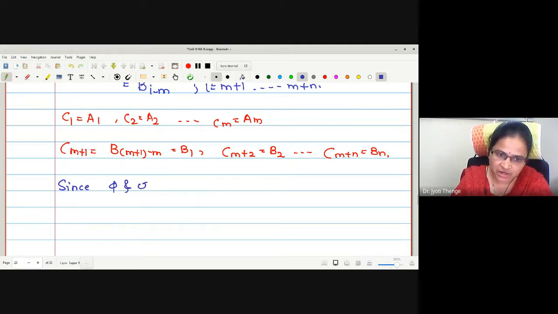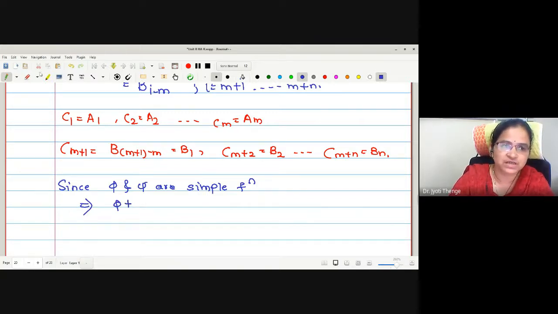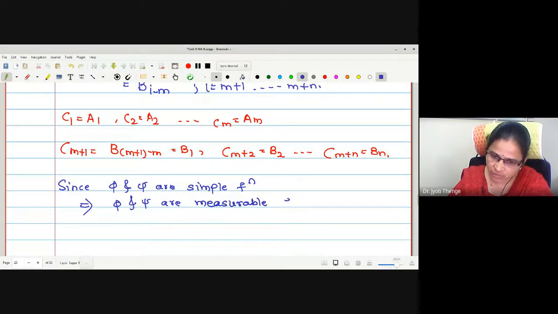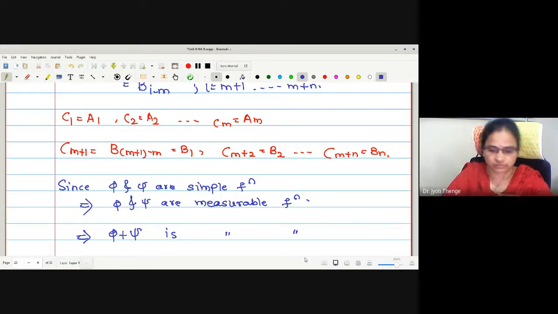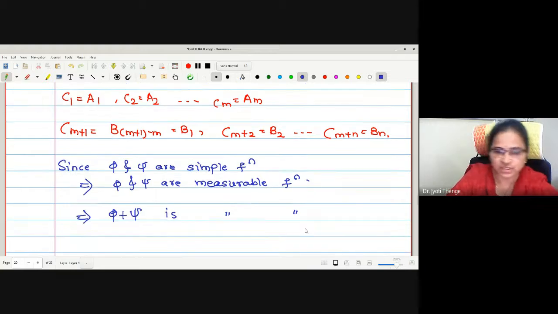Here I will write, since phi and psi are simple functions, it implies phi and psi are measurable functions. What about the addition phi plus psi? It is also a measurable function.